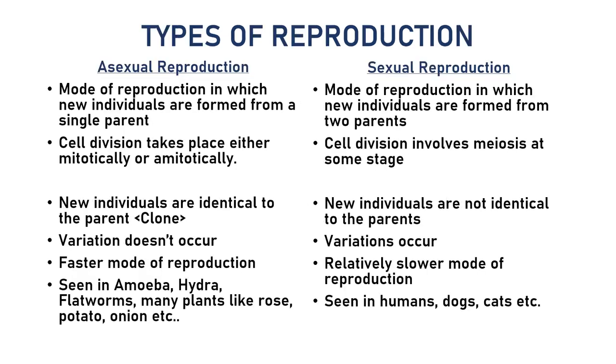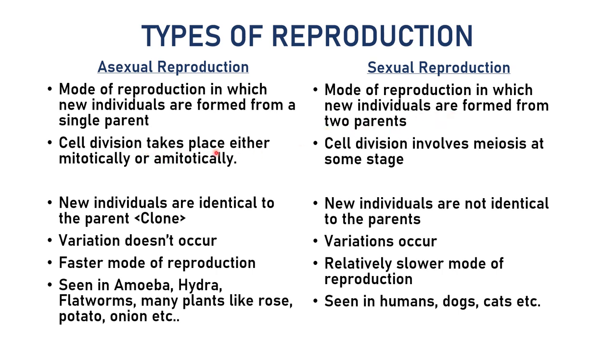So children, let's do the different types of reproduction, that is asexual reproduction and sexual reproduction, in detail, right? Asexual is the mode of reproduction in which new individuals are formed from a single parent. In sexual reproduction, two parents are required.